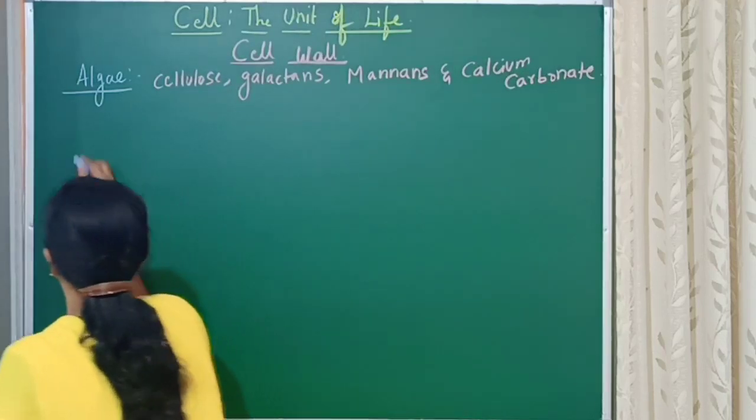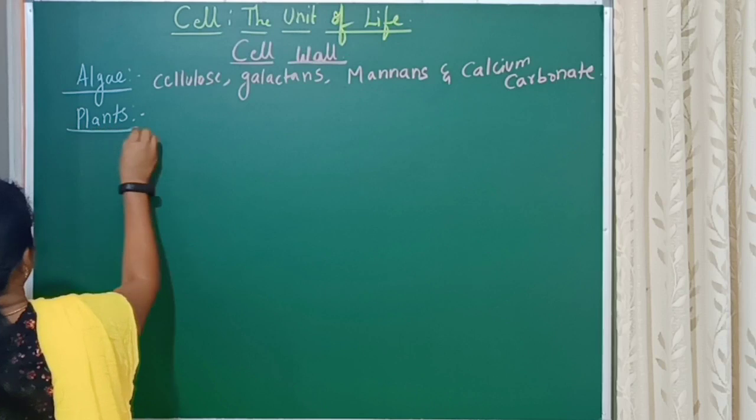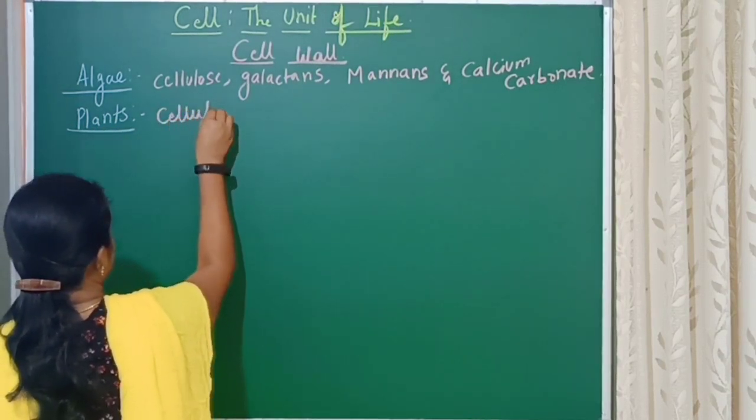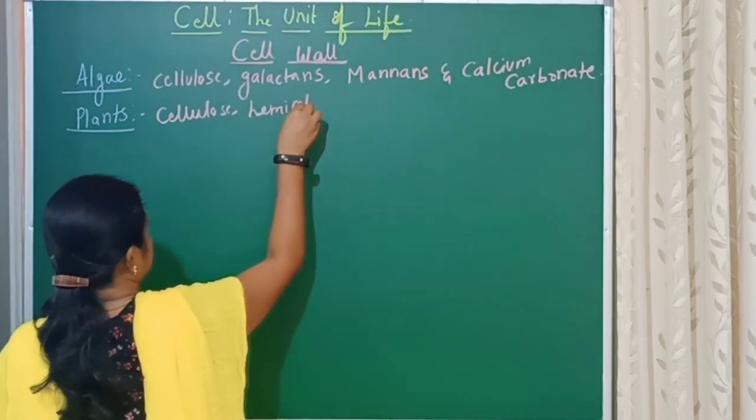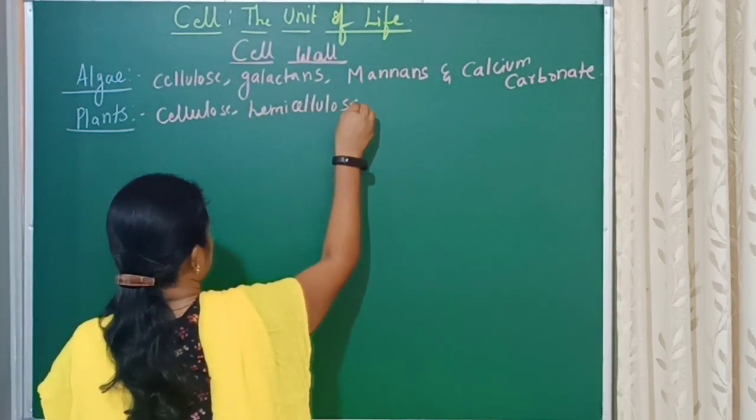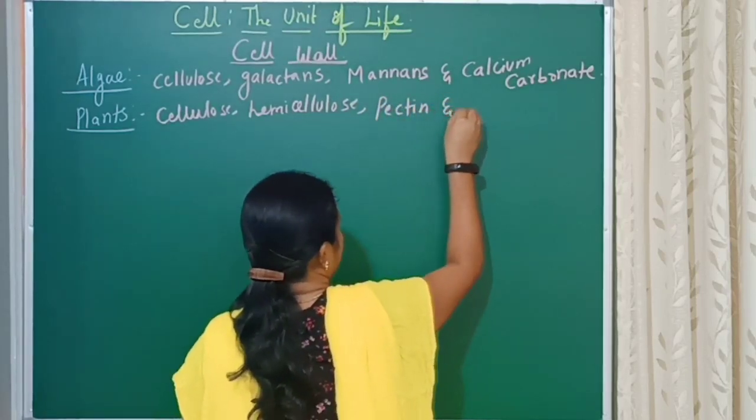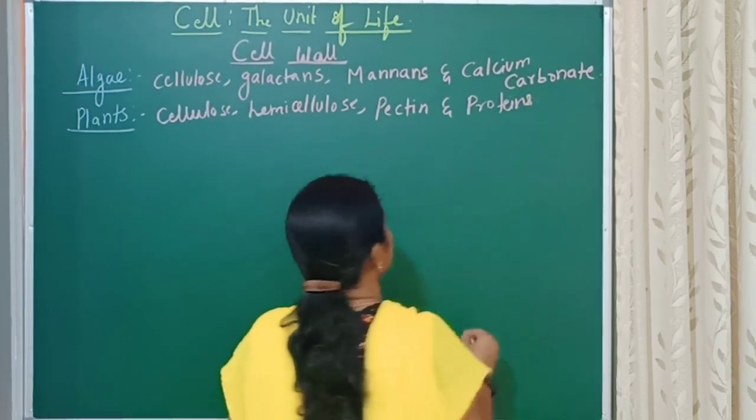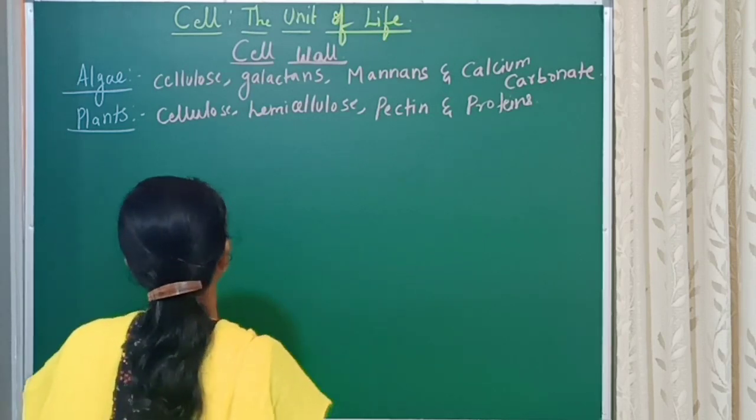In case of the plants, the cell wall is made up of cellulose, hemicellulose, pectin and some proteins. And if it is a secondary wall, lignin you can also find in case of the plant cell.